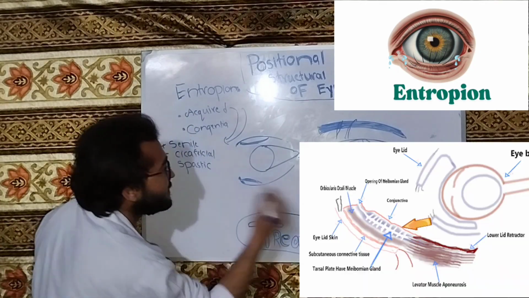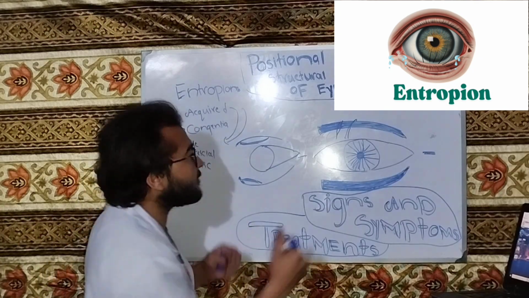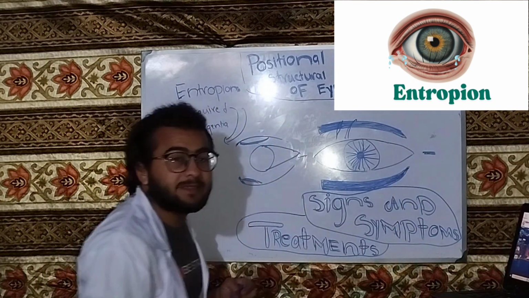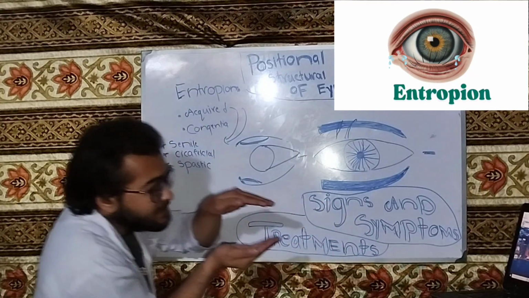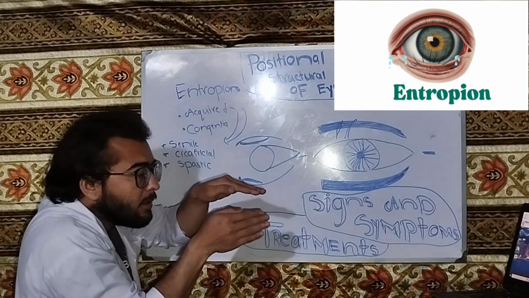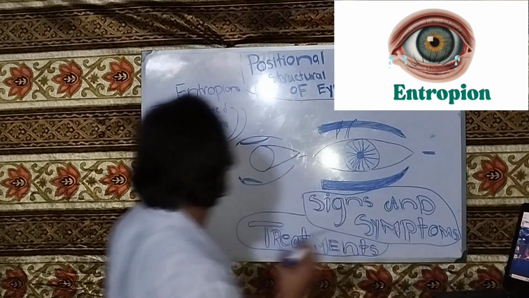So with the combination of this process, the atrophy of the lower lid retractor and the stretching of the canthal tendons, what will happen to the lower lid? The lower lid will move inward toward the eye. So this is senile entropion.